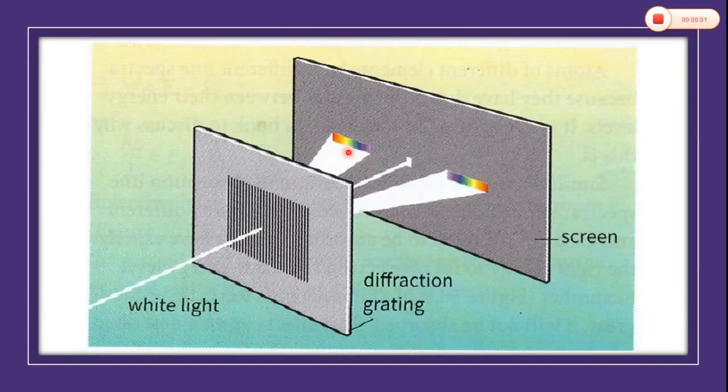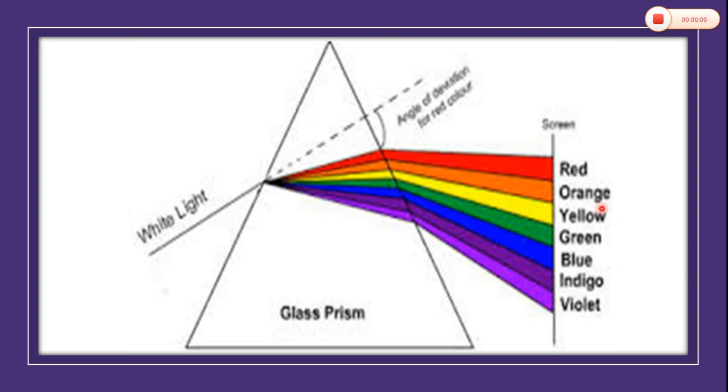This is the spectrum observed when white light passes through a diffraction grating. And this is the spectrum of colors we see on the screen when white light is passing out through a prism. See the refraction. First refraction occurs here at this boundary, and then this is the second refraction, and the phenomenon is known as dispersion. The separation of white light into 7 colors is called dispersion of light, and the colors which we obtain on the screen are called spectrum.